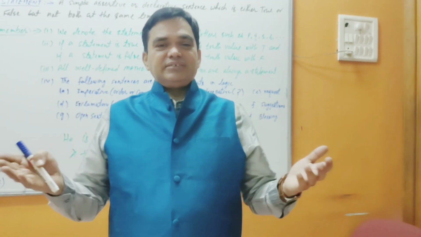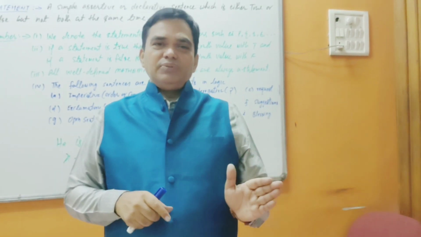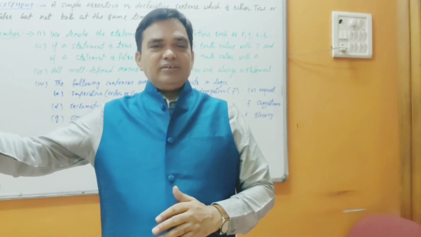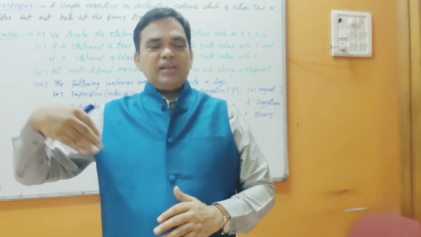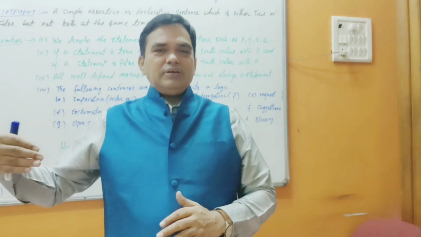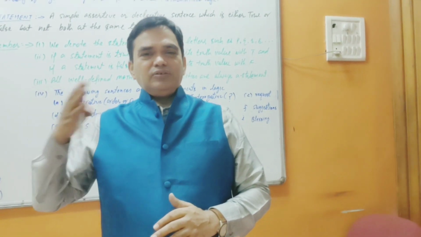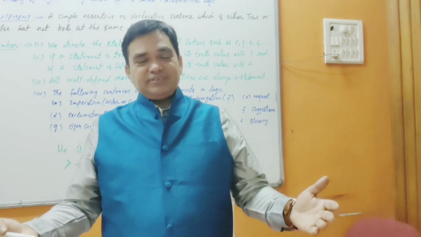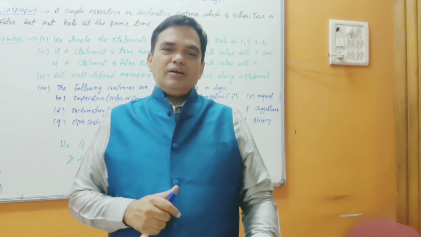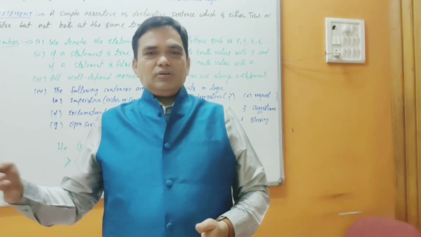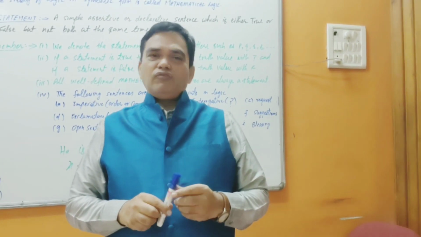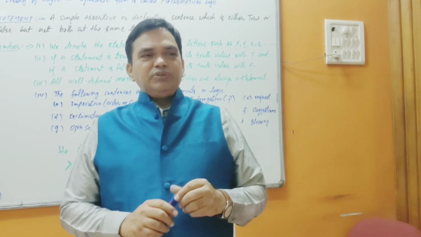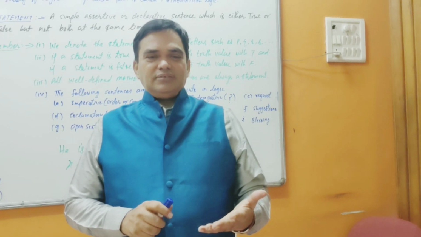Then integers, number line, all negative numbers, 0, positive numbers. Rational numbers you study in the 8th standard, fractions, 2 upon 3, 4 upon 5. Irrational numbers like root 3, root 5, root 7 and so on. Then real numbers. In the 11th standard you study complex numbers. Complex numbers are of type a plus bi form. You know that.